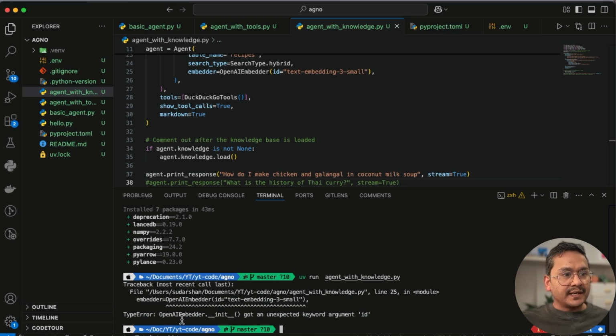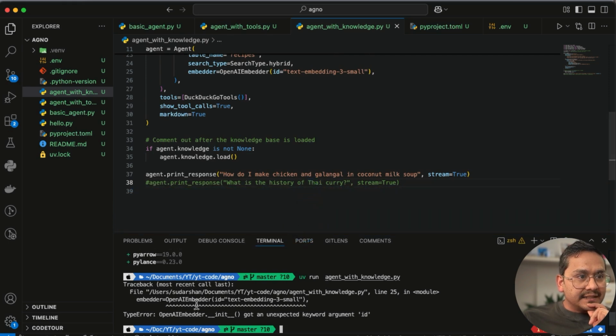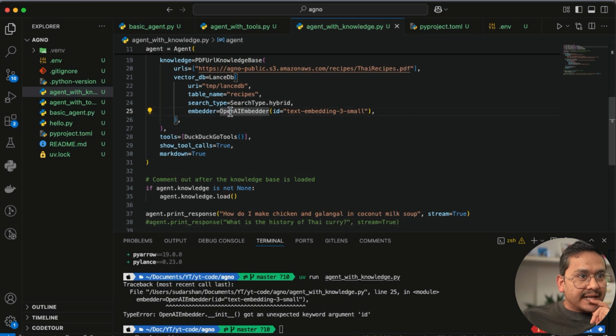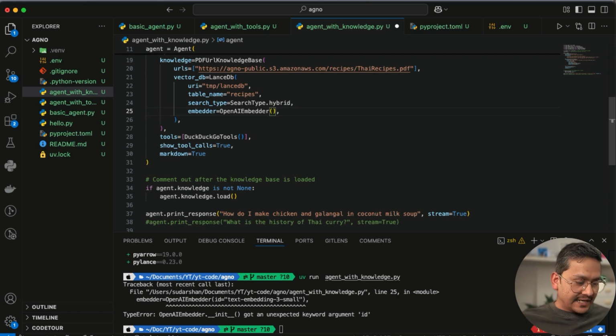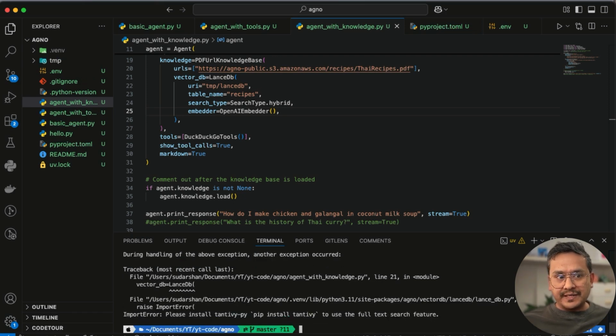Here it says, okay, OpenAI embedder got unexpected keyword arguments, ID on line 25. It gets an unexpected keyword argument called ID. Okay, so here OpenAI embedder. One thing we can do, because it is using OpenAI under the hood, right, is we can just say, okay, OpenAI embedder. I will save this one, and if I run this, it will go through, although there are some additional things still needed.